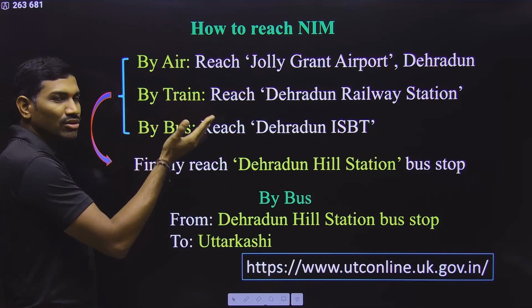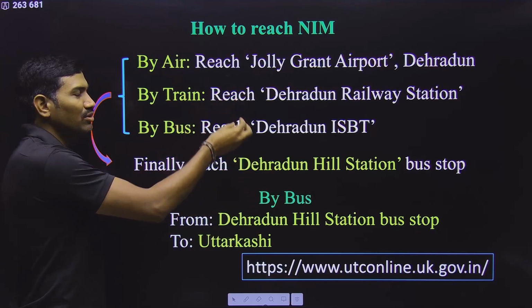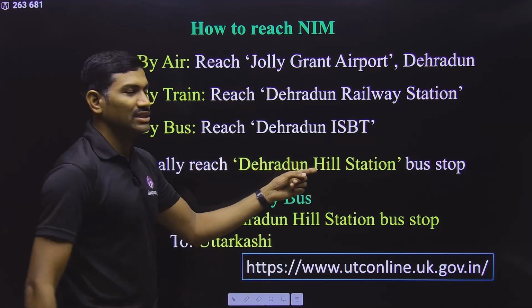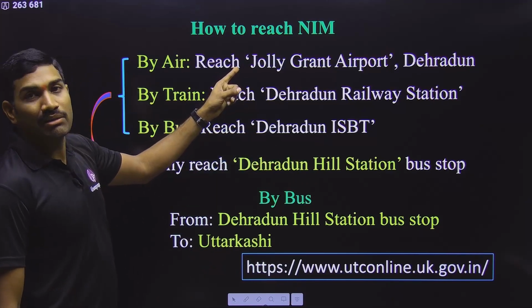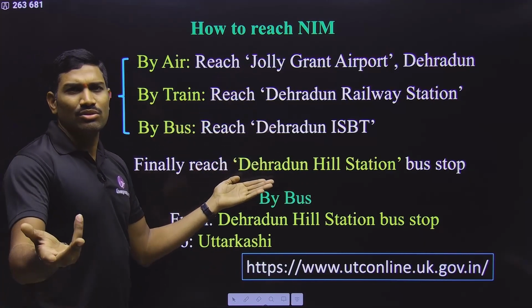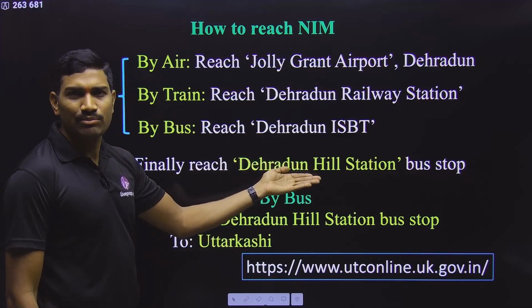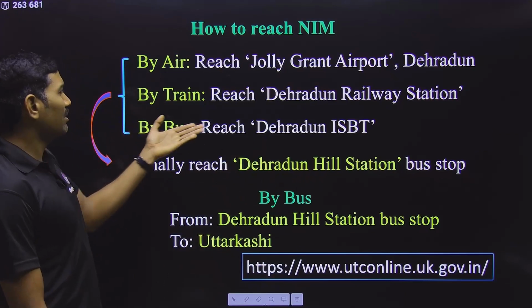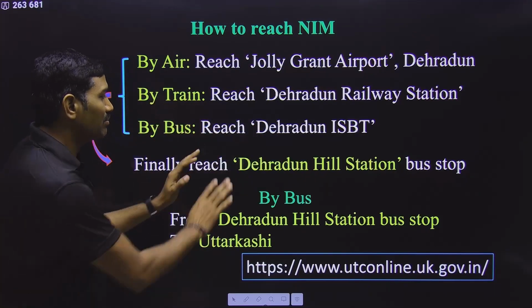If you are just coming out of the railway station, you can directly go to this Dehradun hill station. Just come out of this railway station, so you will find this bus station. So those who are coming by train, it will be very much nearer to you. But those who are coming by flight, come to the Dehradun ISBT first, and from there local buses are there, some local transportation will be there. So directly you can come to this hill station. If you are coming by bus anyhow, from ISBT you need to come to this Dehradun hill station bus stand. This is important for us.